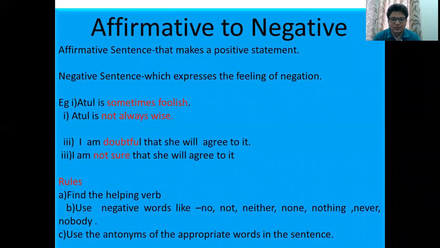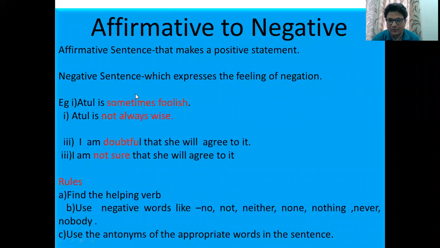Now let's begin with what is an affirmative sentence. An affirmative sentence is a statement which makes a positive statement. When we talk about a negative sentence, a negative sentence always expresses the feeling of negation. And in a negative sentence, you will always come across words like no, not, neither, none, nothing, never, nobody. Whereas an affirmative sentence will always make a positive statement. Now we'll come to the exercise of converting affirmative sentences into negative.